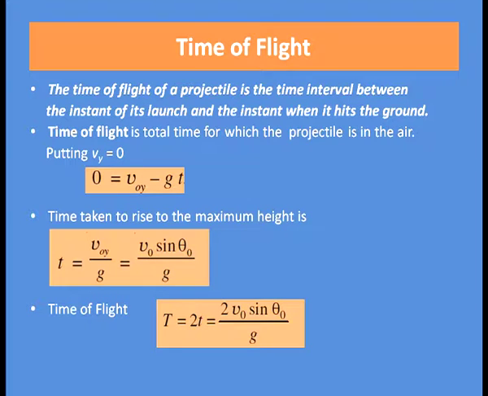So, what is the time of flight? This is the time required to rise to the maximum height, but the total time of flight is equal to the time of ascent plus the time of descent, that is equal to 2t. The total time of flight, capital T, is equal to twice of small t, that is equal to 2 times v 0 sin theta 0 divided by g.